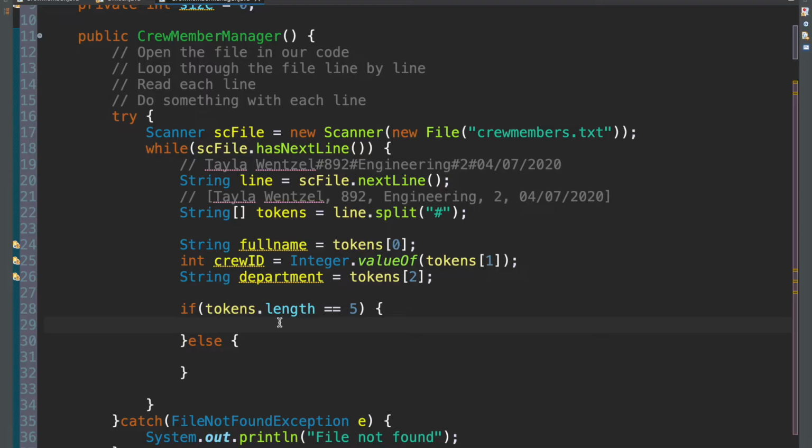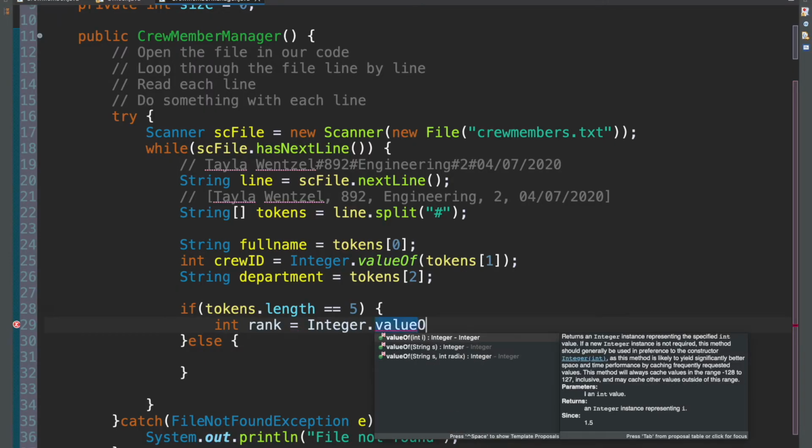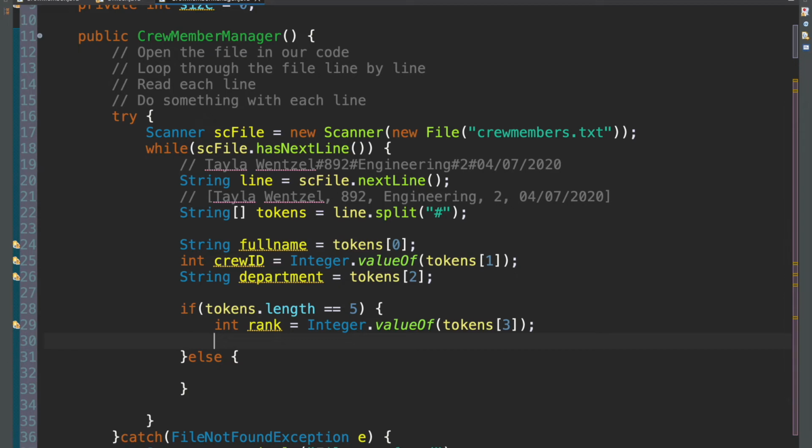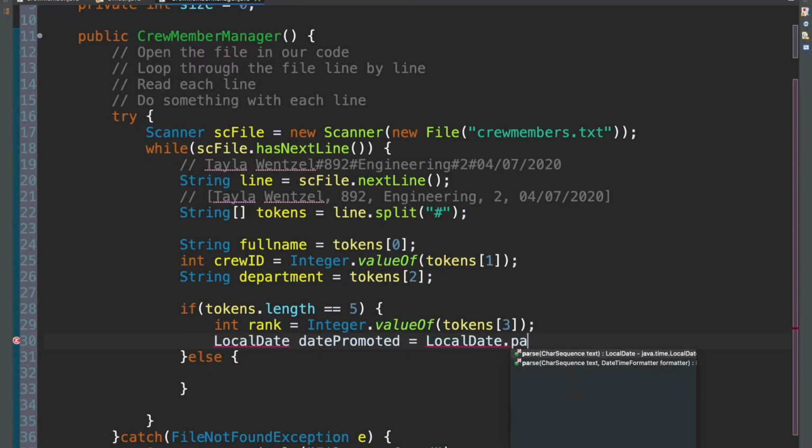So this one will be the rank. So int rank. And remember it's an integer, so we have to convert it first. And that'll be tokens at 3. And then lastly, we have to deal with the dates, right? And to do that, we create a new local date object, date promoted, and this is equal to local date. This is how we convert from a string to a date. Local date dot parse. We give it the value of the date, which is tokens at 4.